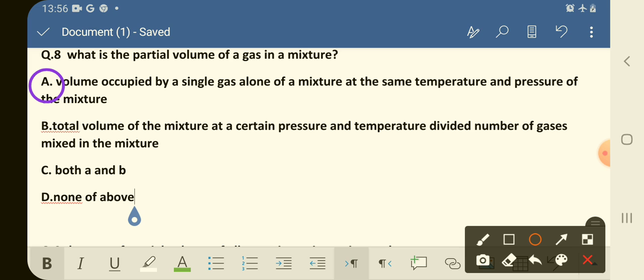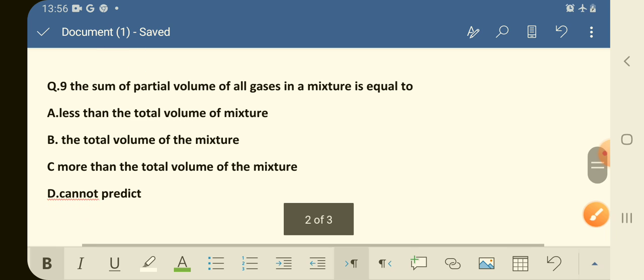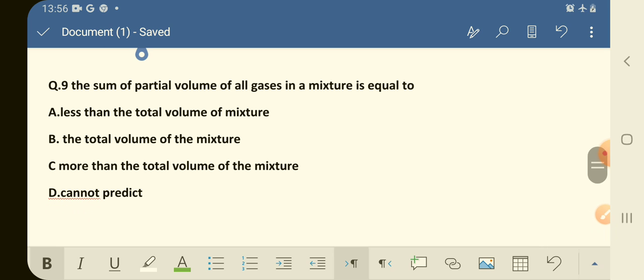The correct option is A, that is, the volume occupied by a single gas alone of a mixture at the same temperature and pressure of the mixture. Now the next question is question number 9. The sum of partial volumes of all the gases in the mixture is equal to what? A, less than the total volume of the mixture. B, the total volume of the mixture. C, more than the total volume of the mixture. And D, cannot predict.